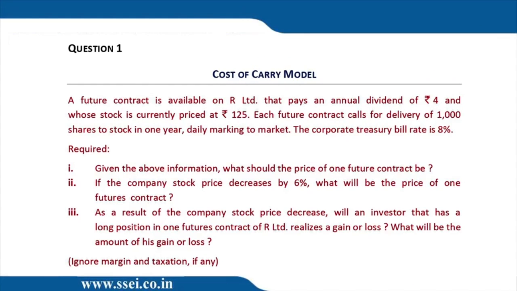So first question of derivative is on cost of carry model. Okay, futures contract. I hope you remember in cost of carry model we say that futures price should be equal to the spot price. However, when we buy spot, we have to pay money. In futures we don't. We are ignoring margin. So there's an interest cost saved. Plus if it's a storable commodity, if you buy the commodity, we have to store it. We'll incur storage cost. But in futures, there's no storage cost. So storage cost saved. But if we buy the commodity, we'll receive some monetary benefit from it, say dividend or interest. So that monetary benefit cannot be received from futures. So monetary benefit should be deducted. And similarly, there's some non-monetary benefit of holding the commodity, that should also be deducted.